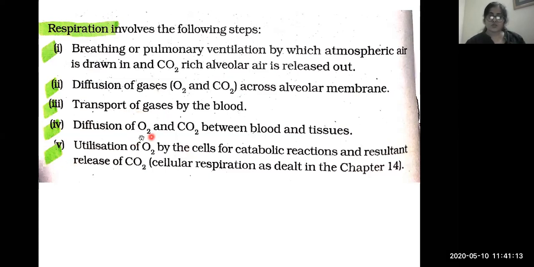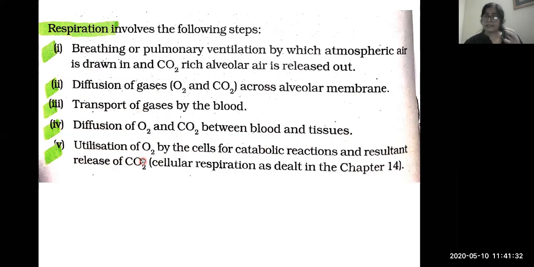So the exchange between blood and tissues is by the same process of diffusion, as gases always move via diffusion. And the last step is utilization, which we consider as cellular respiration.